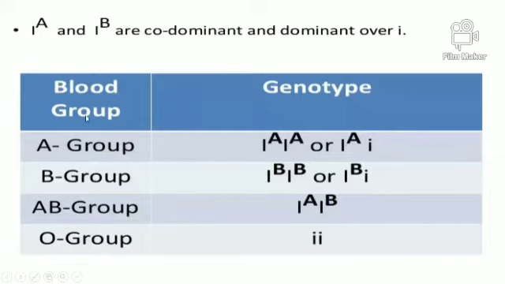So here are the blood groups and their genotypes: blood group A, B, AB and O. A has two different types of genotype, I A I A or I A i, represented either this way or this way. Then the B blood group is I B I B or I B i.